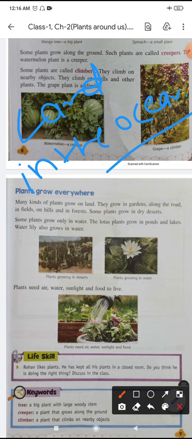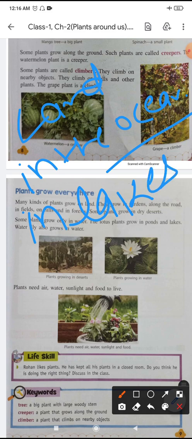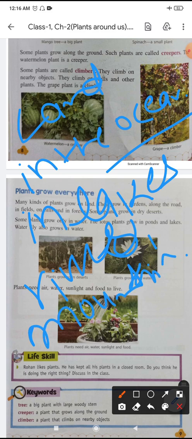In lakes, the water animals breathe with the help of this oxygen. Rivers, mountains, mountain tops, and in the desert also.